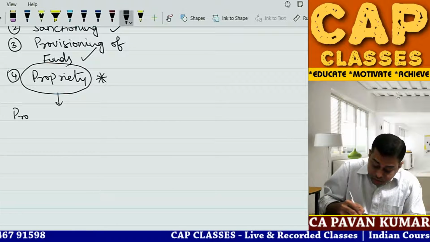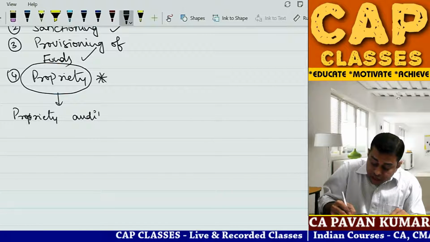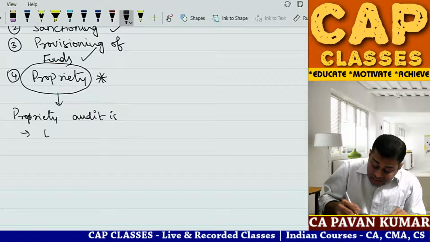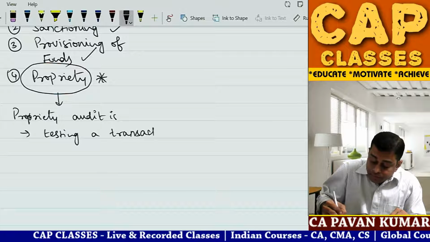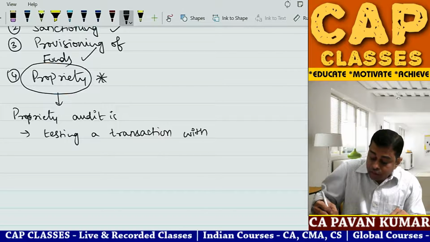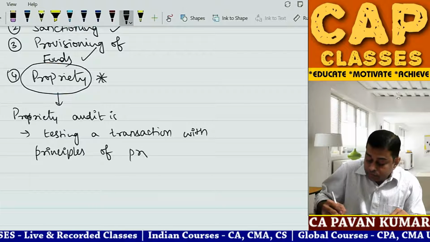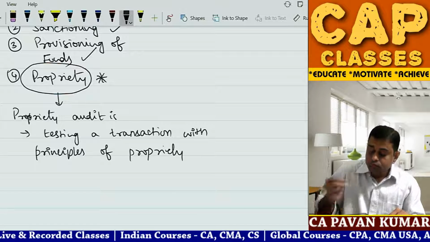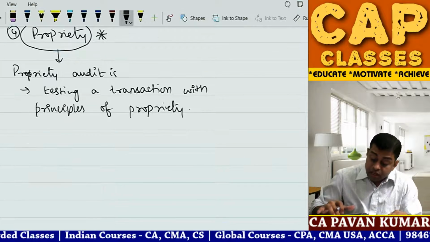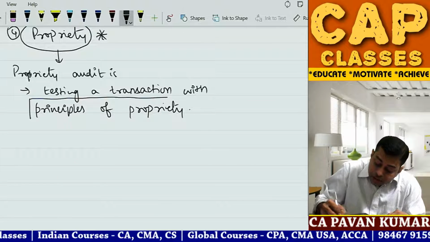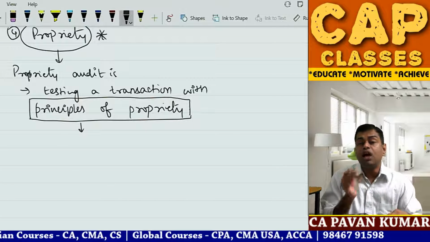So what is propriety audit? Write down. Propriety audit is testing a transaction with principles of propriety. Testing the transaction with principles of propriety. Pawan sir, what do you mean by principles of propriety? There are certain accepted benchmarks. What are the accepted benchmarks?